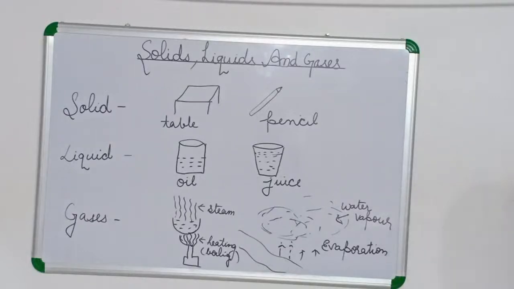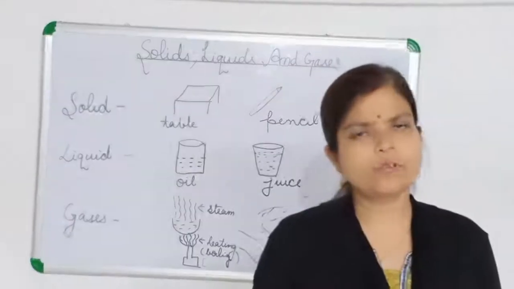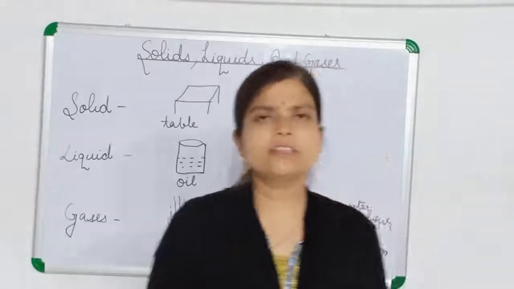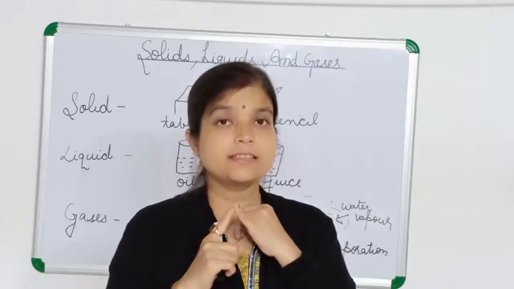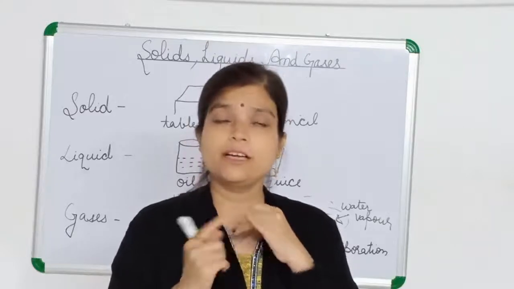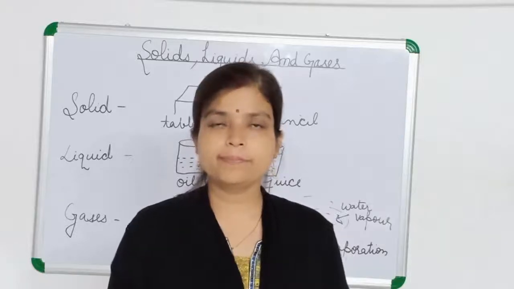So the substances and objects around us can be in solid, liquid and gaseous form. And we already know that water exists in three different forms. You can recall the three different forms of water. What are the three different forms? First is ice. Ice is a solid form, okay? And the water we are drinking, that is liquid form, okay?